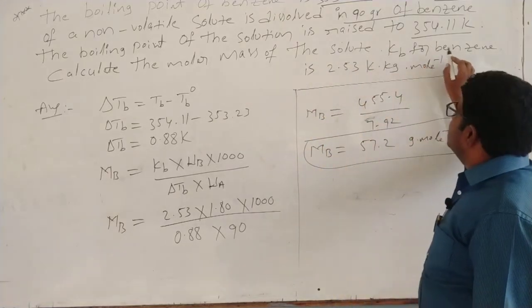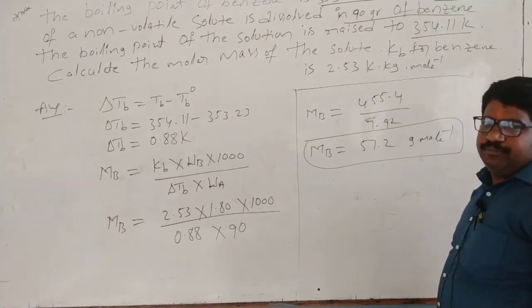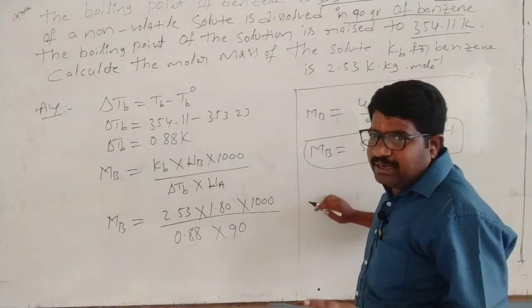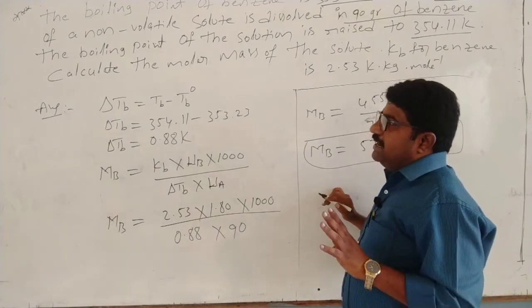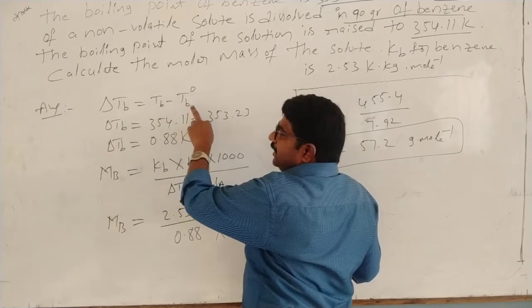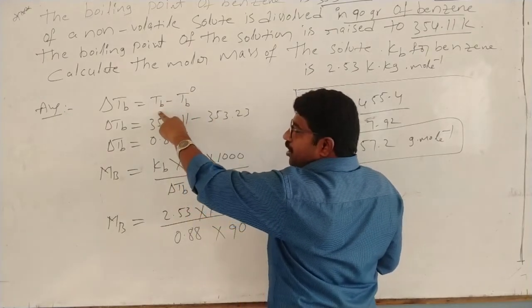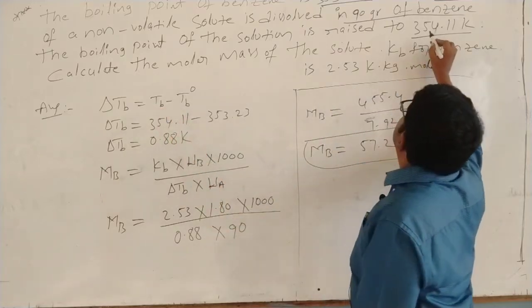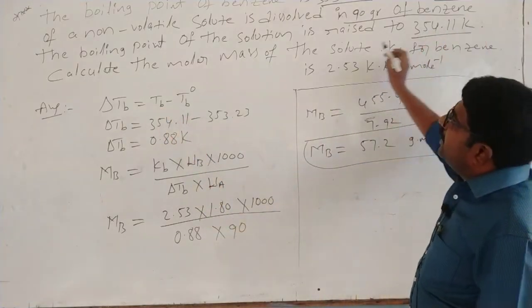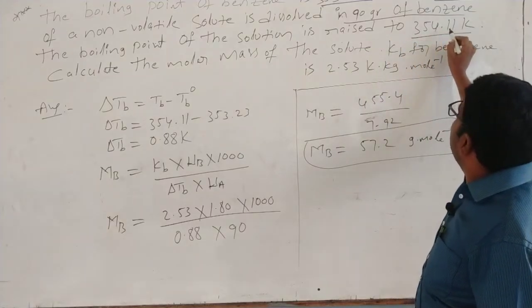Now calculate the molar mass of the solute. So Kb, elevation of boiling point constant, is 2.53. So first you have to calculate delta Tb. Here Tb value is there and delta Tb value is also there. Tb value is what? Boiling point of solution. How much? The solution rises to 354.11.